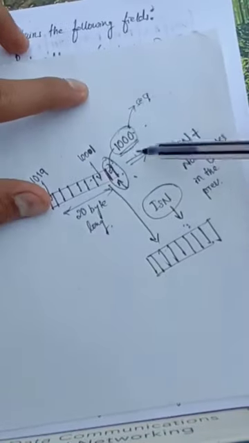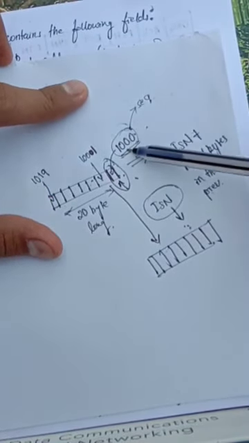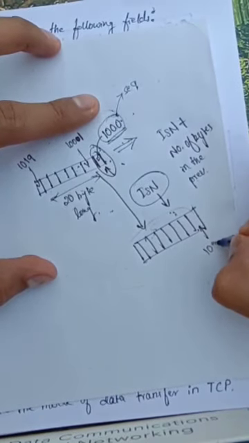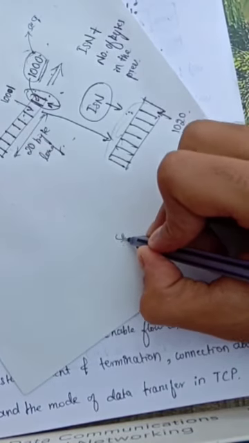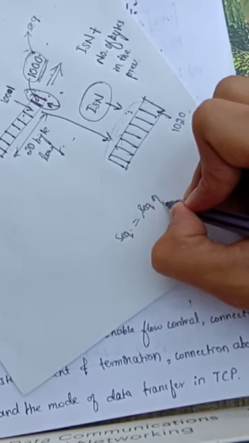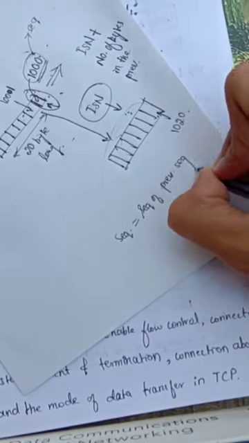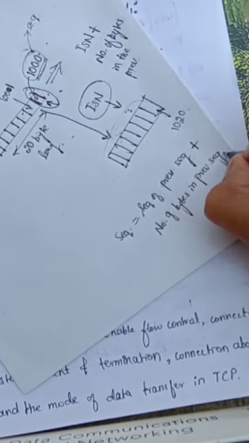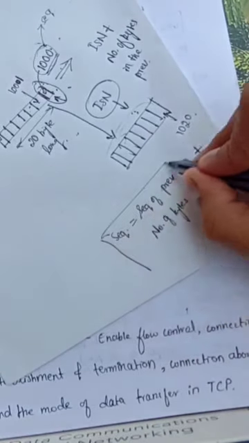That is, if the initial sequence number was 1000 and it contains 20 bytes, then the sequence number of the next segment will be equal to 1020. In general, the sequence number of some segment will be equal to the sequence number of the previous segment plus the number of bytes in the previous segment. So this will give you the sequence number of the present segment.